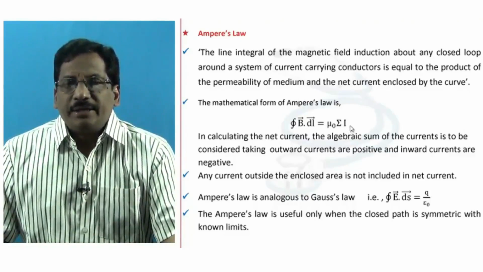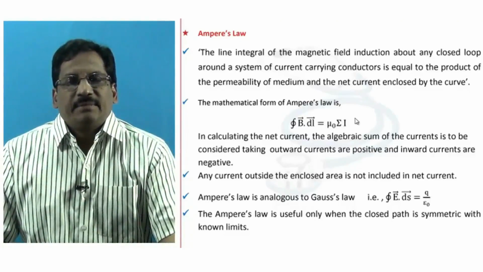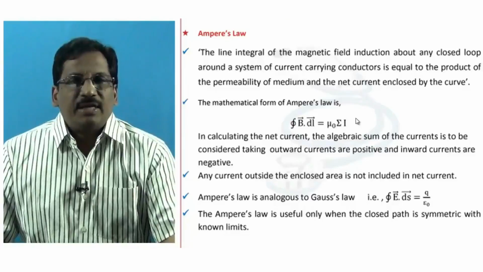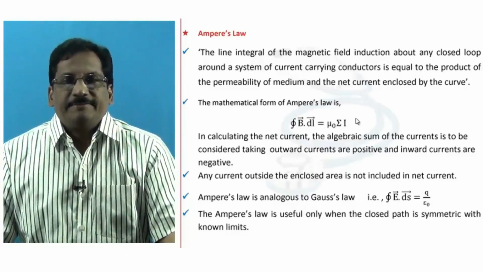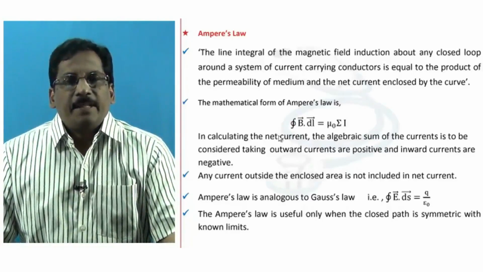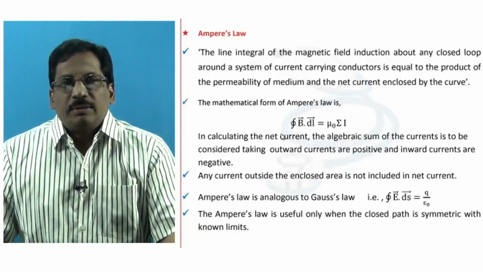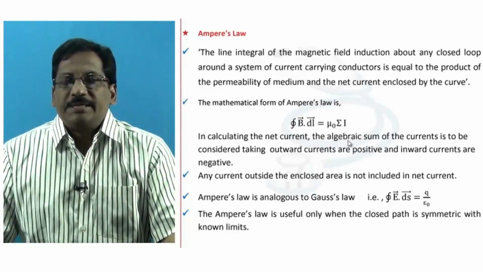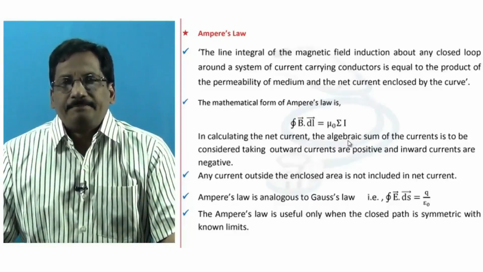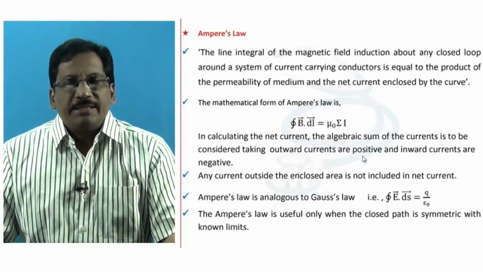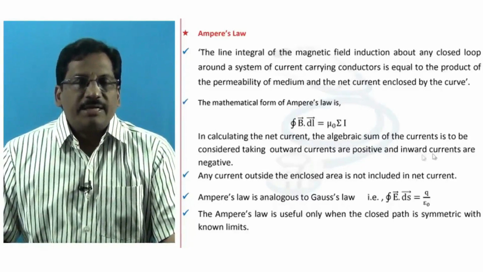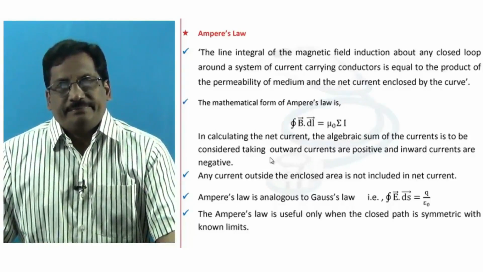In calculating the net current, the algebraic sum of the currents is to be considered, in reference to the plane about which the loop is considered. Outward currents are taken positive and inward currents are taken negative.